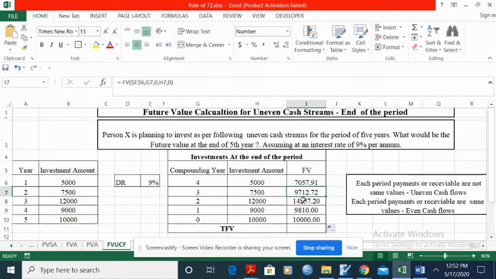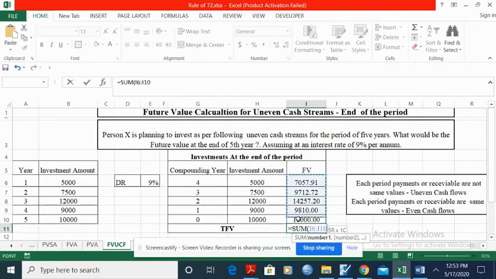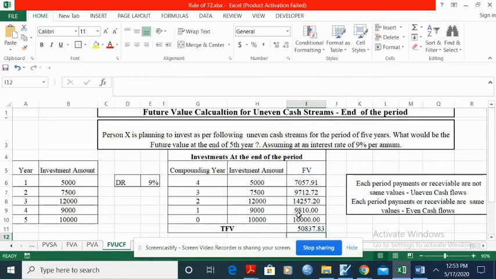What is the meaning of 9712? If person X is investing 7,500 rupees at the end of the second year, that value will become 9712. Similarly, calculate the sum, the total future value. How much? 50,837 rupees. All these cash streams, at the end of the fifth year, Mr. X will get 50,837 rupees.